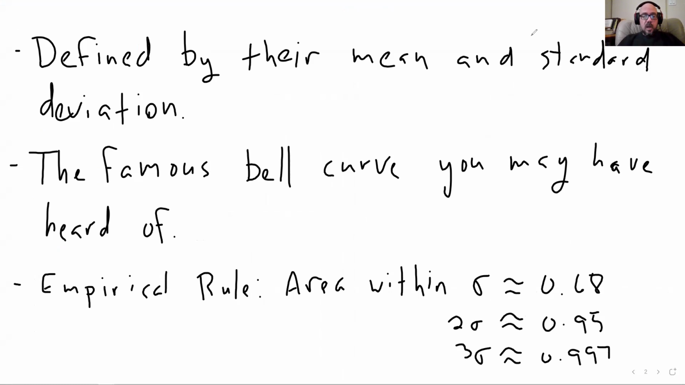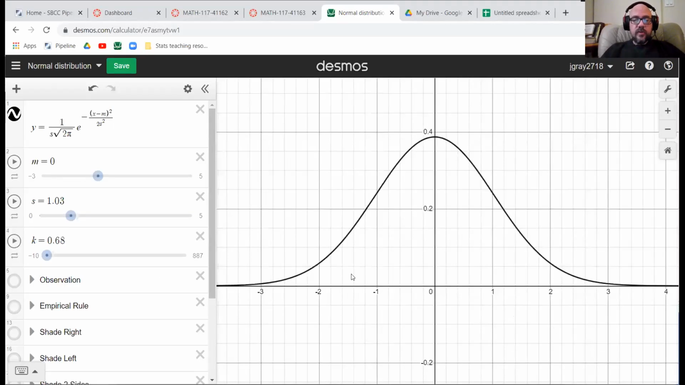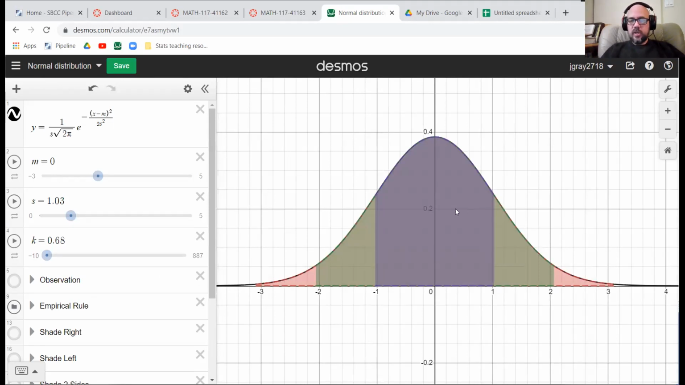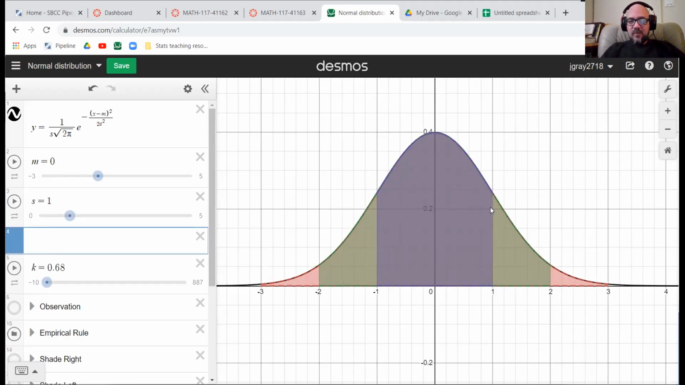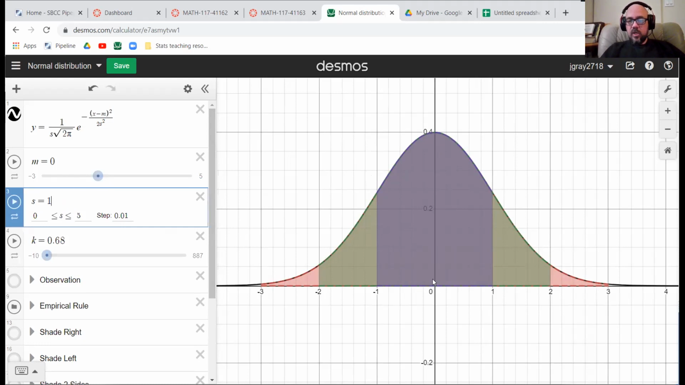So when we go here, we can see that here I've got an empirical shader, right? And here's within 1 standard deviation, you can see it's about 68%. I'm going to make this exactly one, that's going to bother me. There. Within 1 standard deviation. So in this case, the standard deviation is 1, and the mean is 0. So when I'm within 1 unit of 0, I get 68% of the area under the curve.